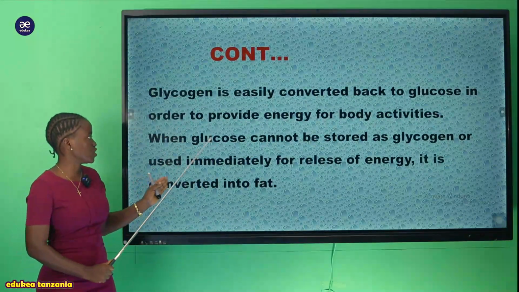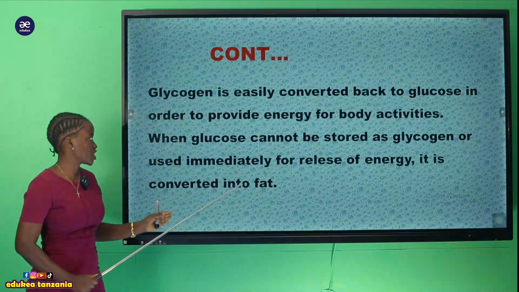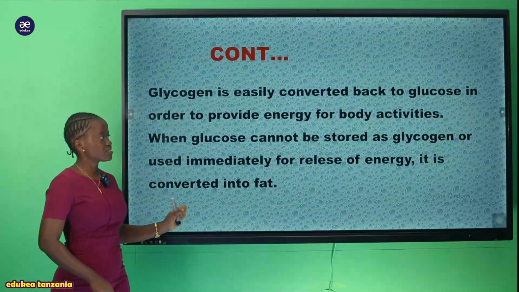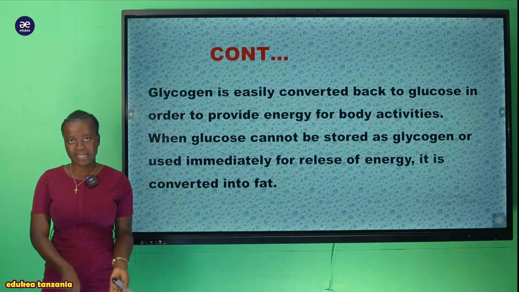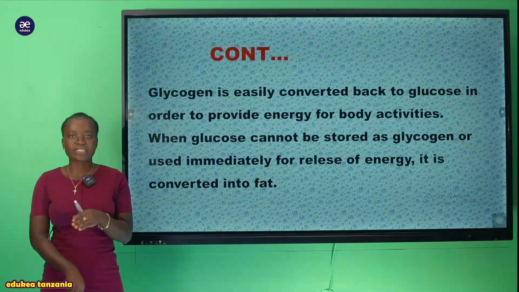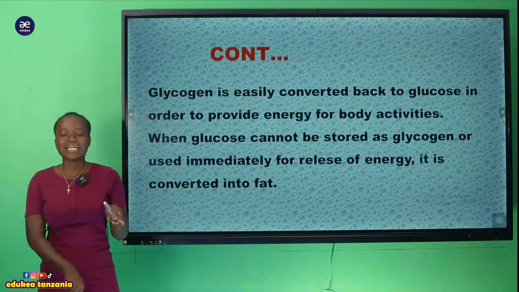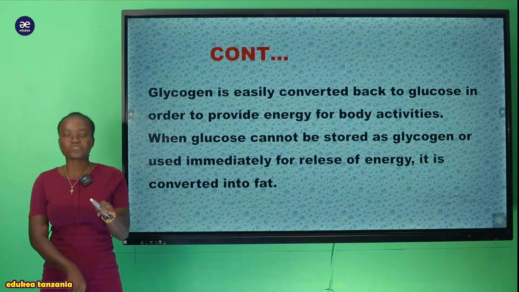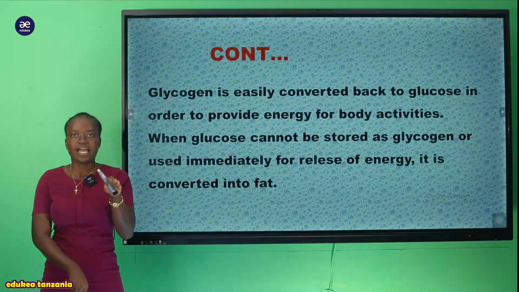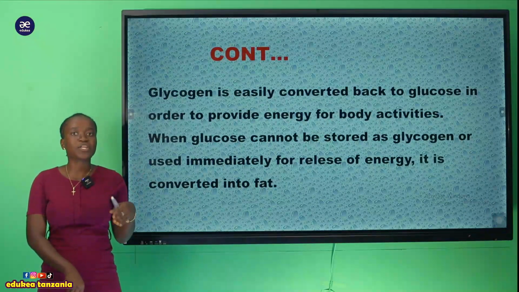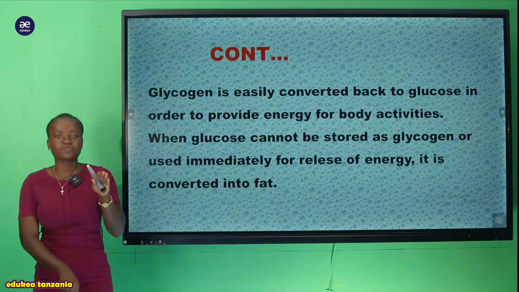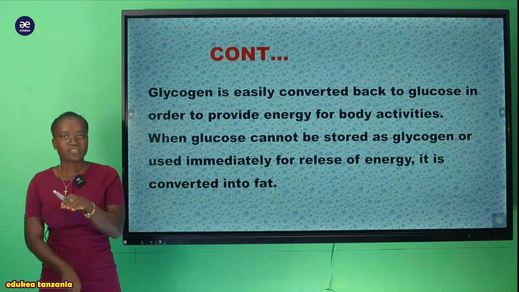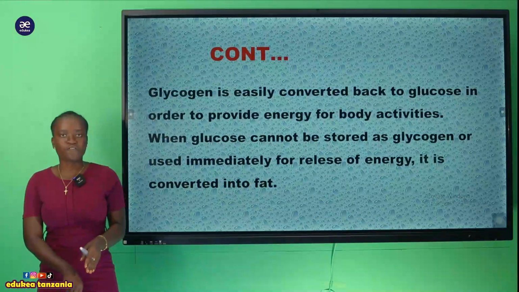And now you can see when glucose cannot be stored as glycogen or used immediately for release of energy, it is converted into fat. Kwa sasa ile glycogen kama haitatumika ndani ya mwili kwenye muda ambao unahitajika, so ile glycogen, that unused glycogen, will be converted into fat, ambapo sasa hizo fat ndizo ambazo zitaenda be stored kwenye different parts of a living organism. We know that within our body we have a lot of fat, and among those fats, they come from the glycogen. They converted the glycogen into fat since they have no use within the body of a living thing.